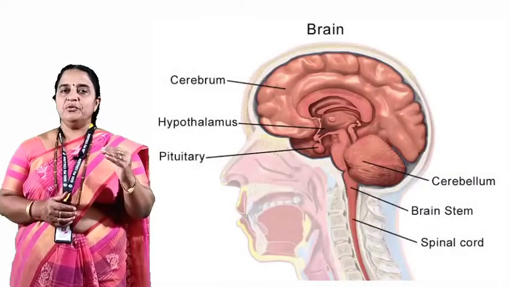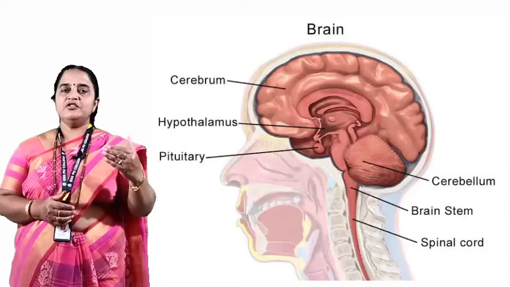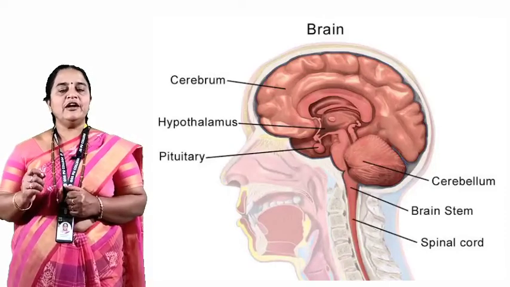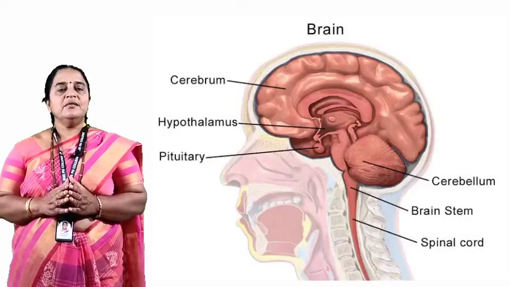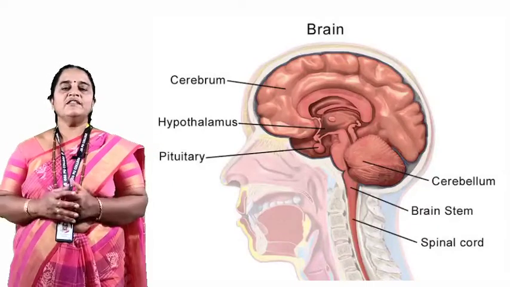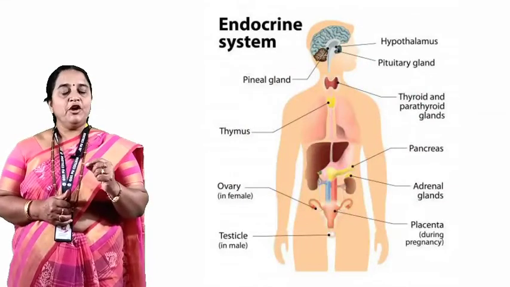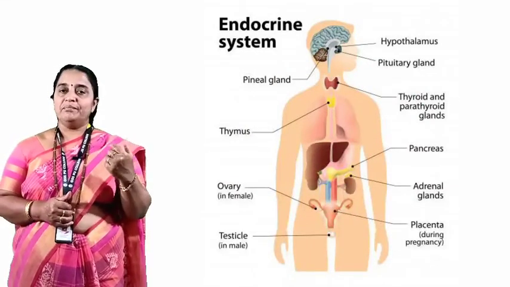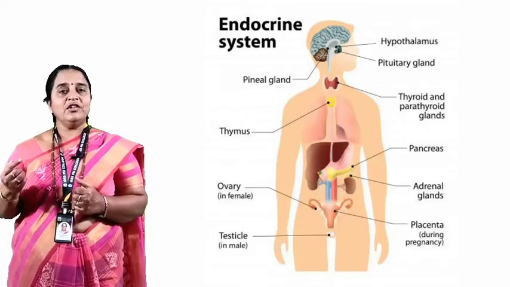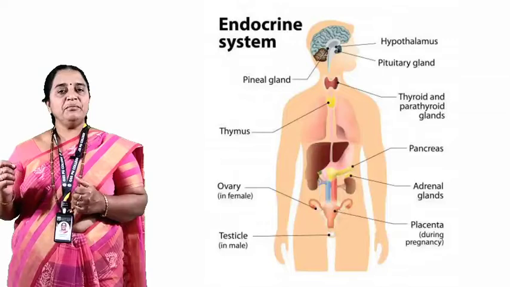Hypothalamus, which is part of the forebrain, releases neurohormones which pass through infundibulum, which is a tract, regulating the actions of a pituitary gland or hypophysis, which is called a master gland, regulating an orchestra of the entire endocrine system in human body. Endocrine system comprises pair of thyroid glands, pair of parathyroid glands, a thymus, followed by adrenal glands located on the kidney, then testis, a male gonad, ovary, a female gonad.